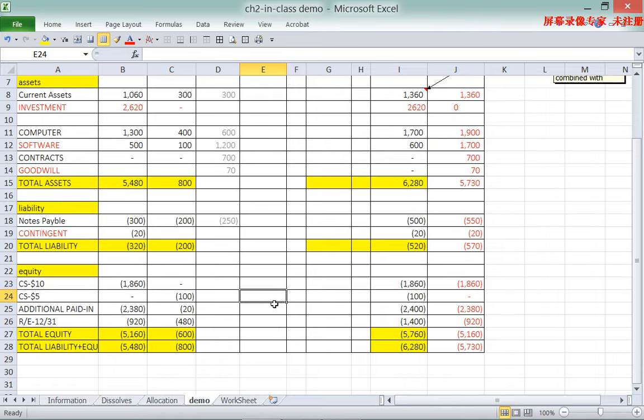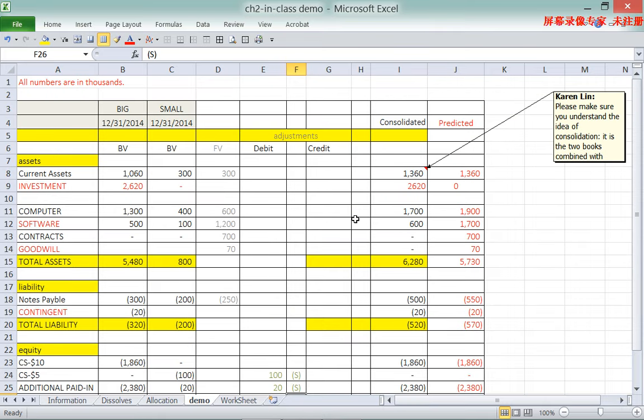So let's debit this number. The same here, we debit the additional paid-in capital. We also debit the retained earnings at December the 31st, because all the retained earnings here are bought in the investment account. So if we add these three things up, this is called the S entry, which S stands for stockholders' equity.